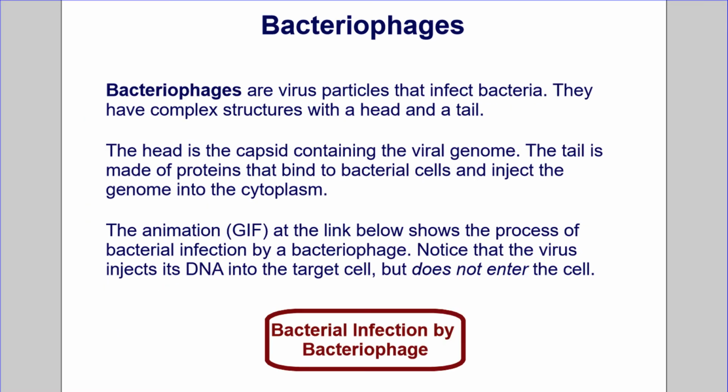Bacteriophages. Bacteriophages are virus particles that infect bacteria. They have complex structures with a head and a tail. The head is a capsid containing the viral genome. The tail is made of proteins that bind to bacterial cells and inject the genome into the cytoplasm. The animation GIF at the link below shows the process of bacterial infection by a bacteriophage. Notice that the virus injects its DNA into the target cell, but does not enter the cell. Click on the link here to see a little GIF of bacterial infection by a bacteriophage.